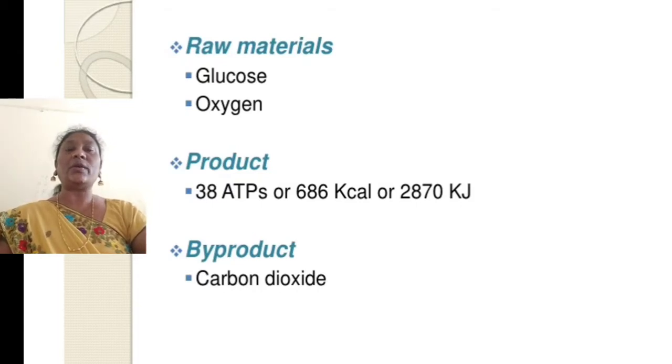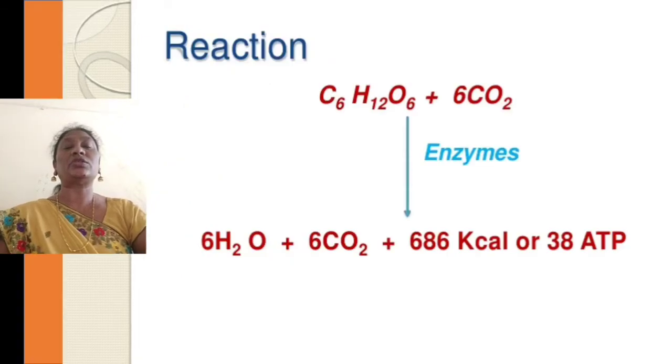What are the raw materials needed in respiration? The raw materials used in respiration are glucose and oxygen. The ultimate production of respiration is 38 ATP molecules, which is equal to 686 kilocalories of energy, or in joules, 2870 kilojoules. And what is the byproduct released? Carbon dioxide is the byproduct released.